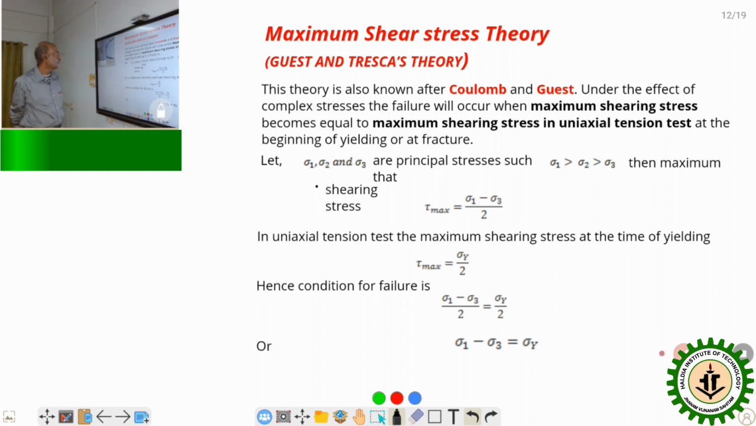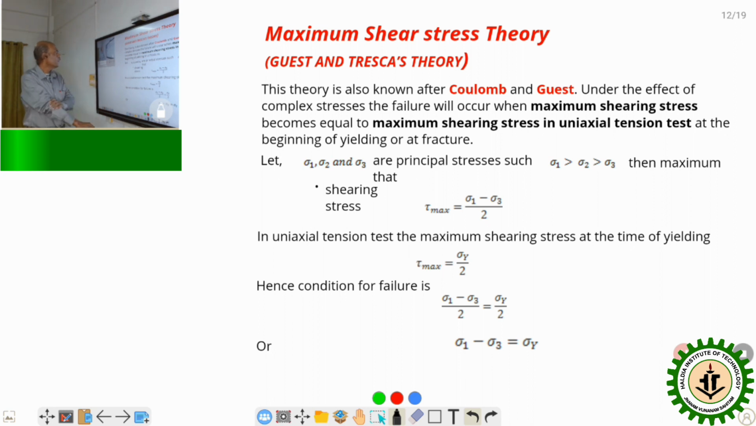simplicity of formula. Now, this theory is also known as the Coulomb or Guest theory. Under the effect of complex stresses, meaning when the body is under complex stresses, the failure will occur when the maximum shear stress developed because of the complex system of loading is equal to the maximum shear stress in the uniaxial tension test, which we do in all laboratories.